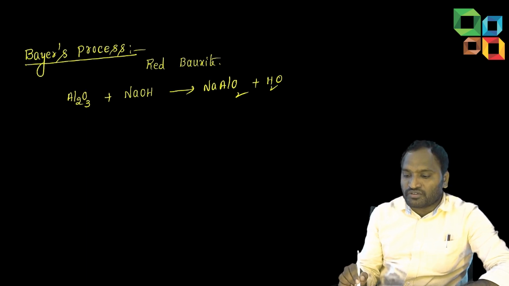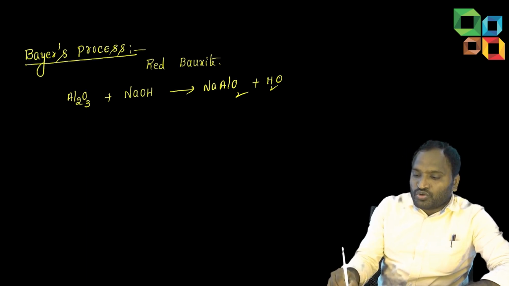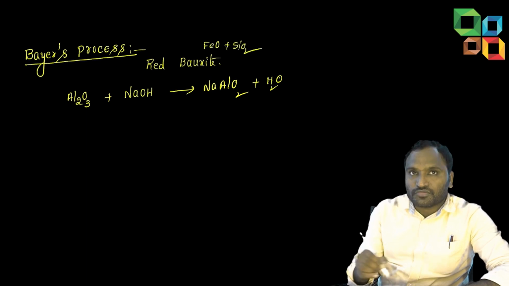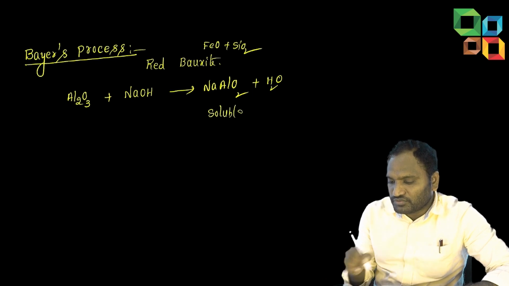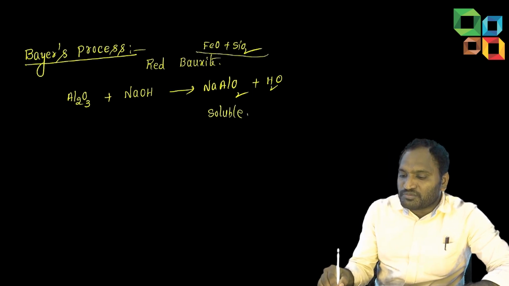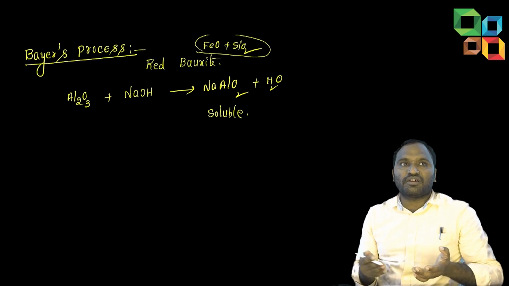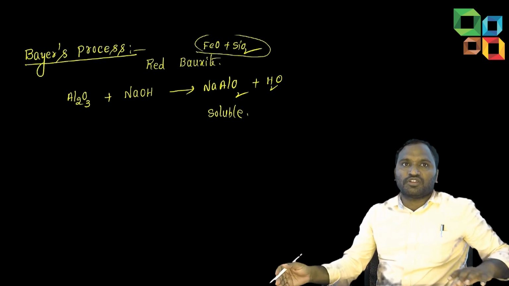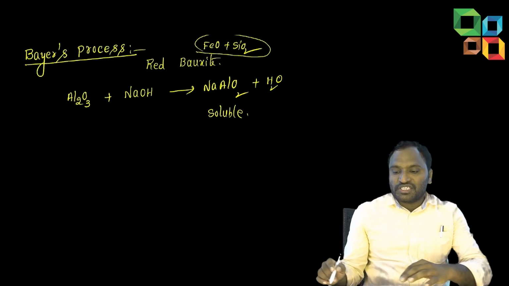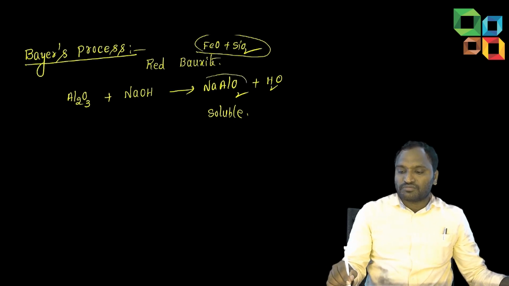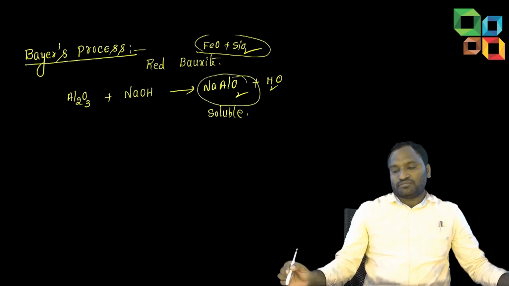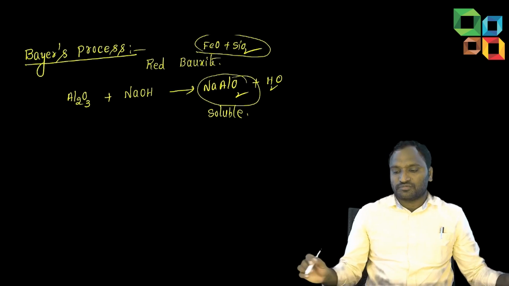Listen students, how are we going to separate the SiO2 and FeO impurities here? This one is soluble in water, but these impurities are not soluble. Iron oxide and silica are not soluble in water, so these impurities will be left in the solution.